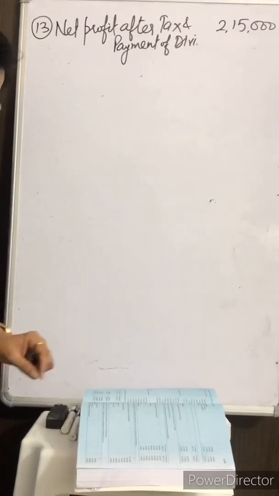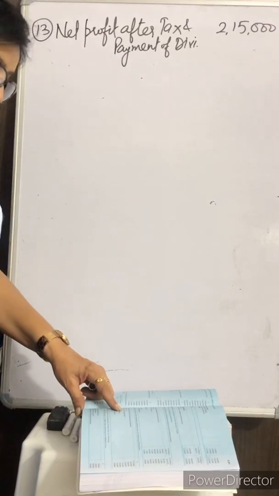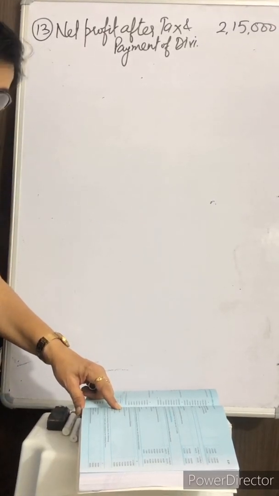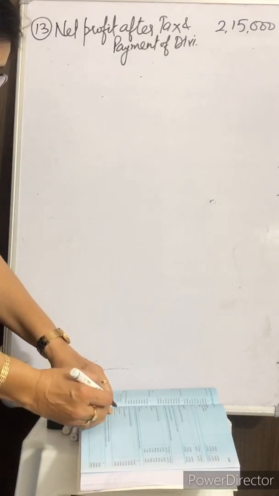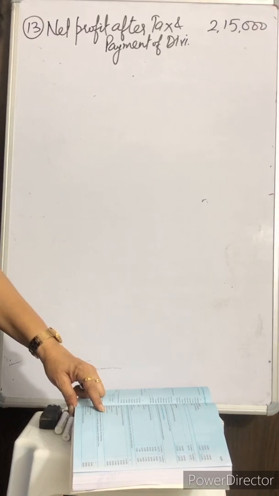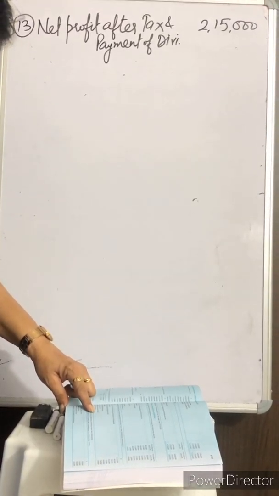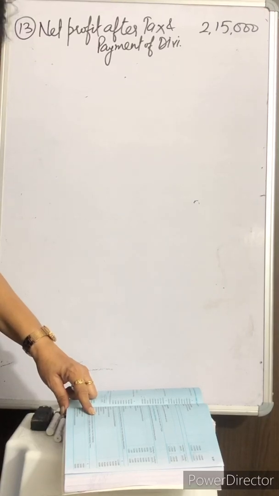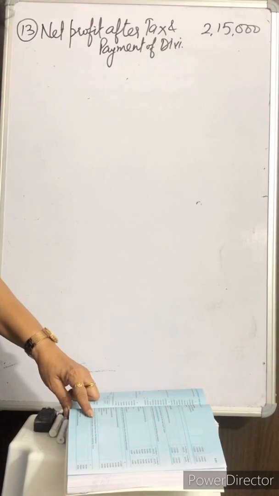Then it gives provision for tax, which is 45,000. Final dividend paid during the year 50,000. Depreciation is 25,000. Loss on sale of machinery 10,000. Patents amortized 30,000. Gain on sale of land 70,000, and income tax refund 30,000.